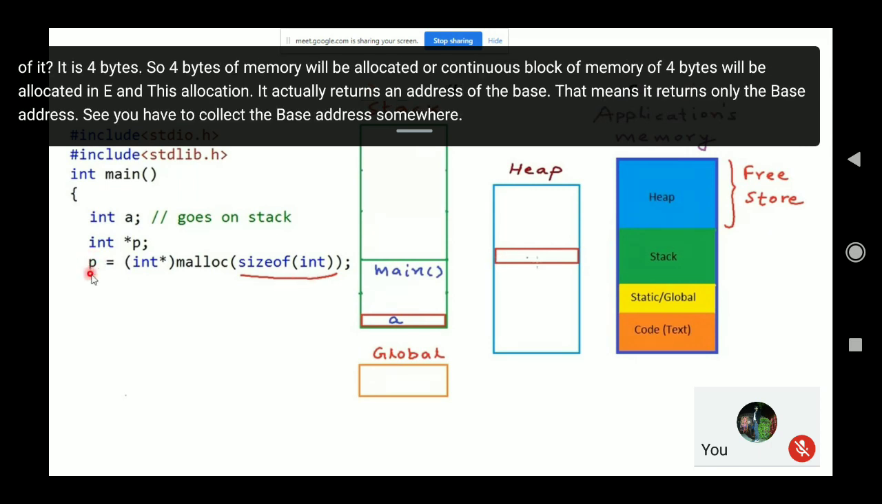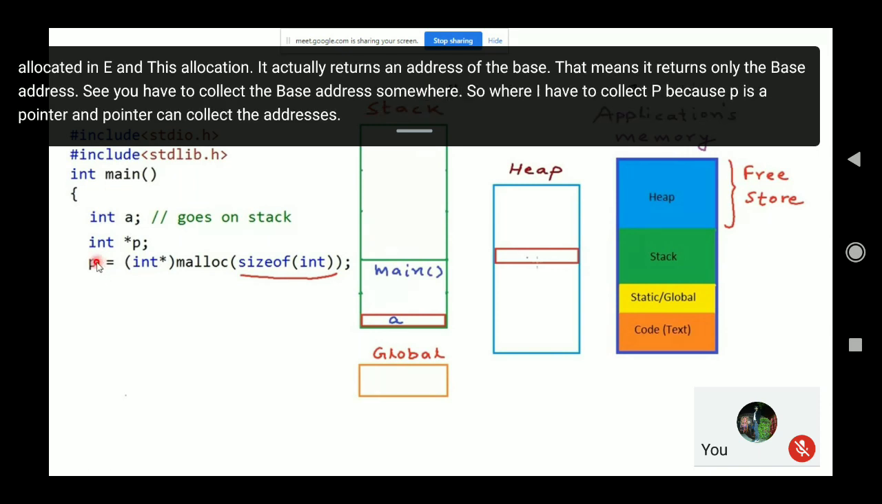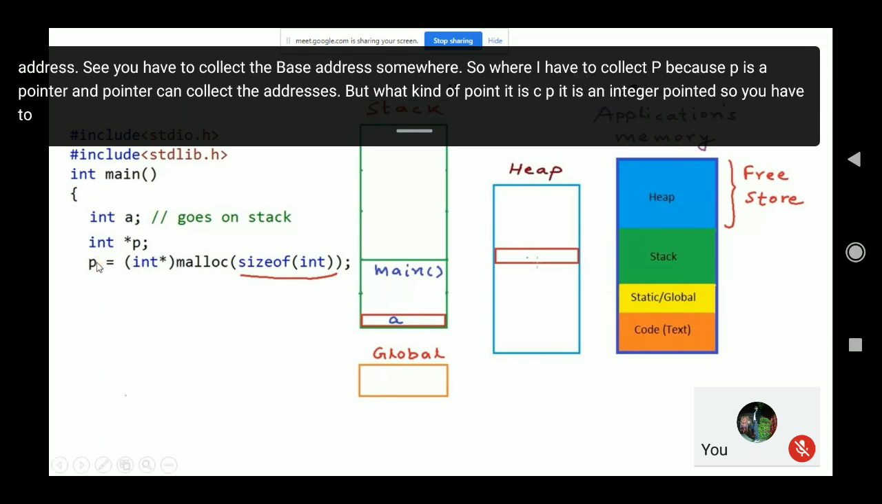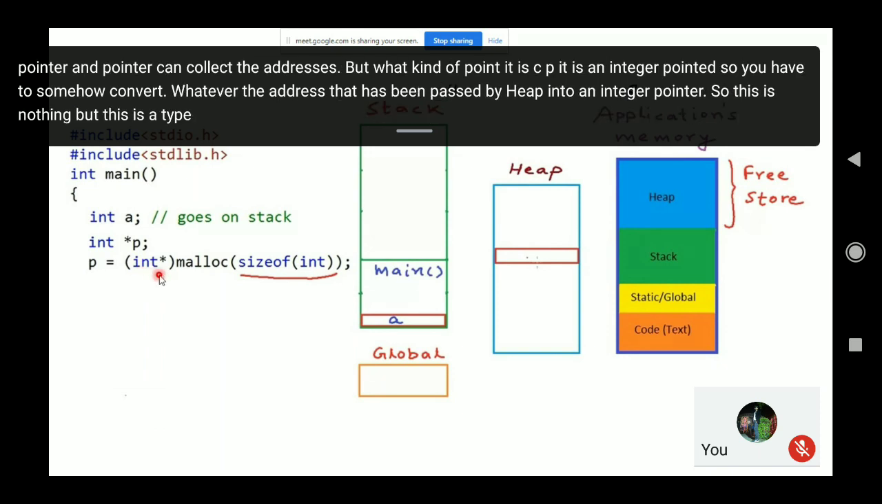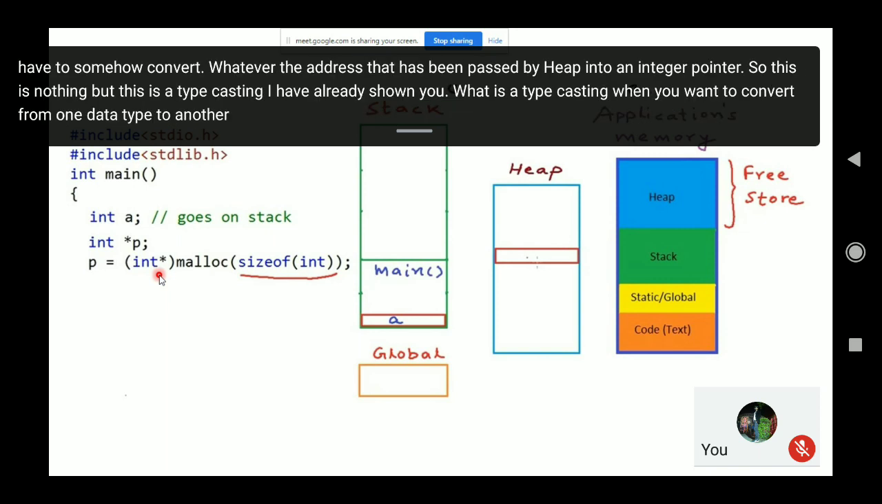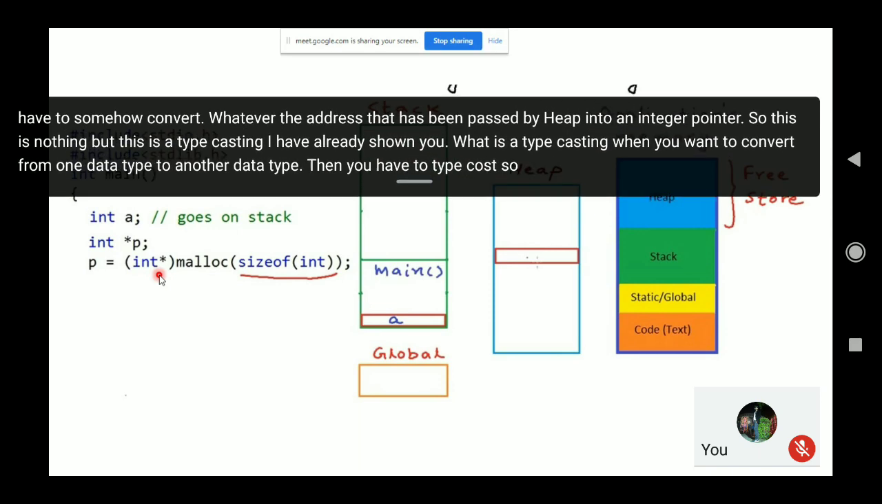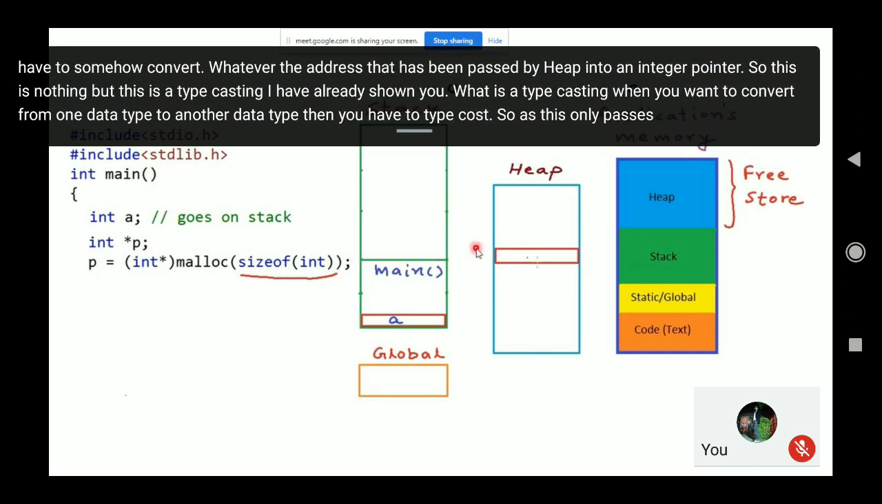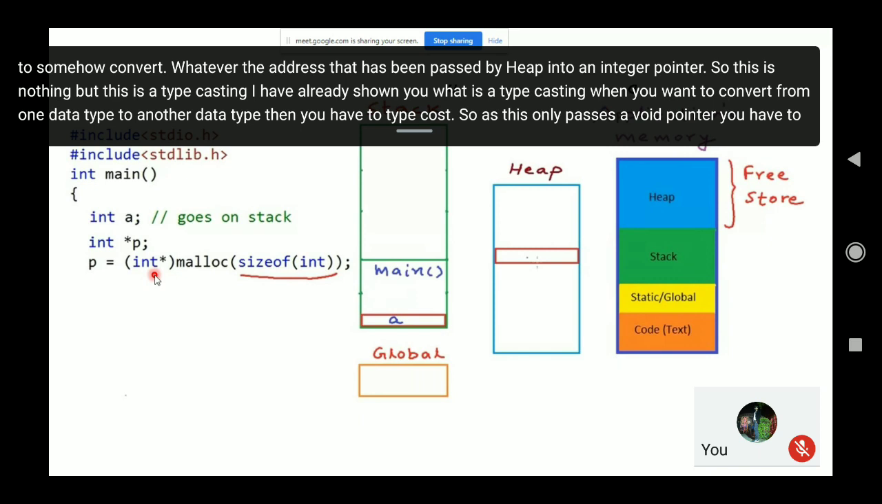So where do I have to collect it? In P, because P is a pointer and a pointer can collect addresses. But what kind of pointer is P? It is an integer pointer. So you have to somehow convert whatever address has been passed by the heap into an integer pointer. This is nothing but typecasting. I have already shown you what typecasting is. When you want to convert from one data type to another, you have to typecast. As the heap only passes a void pointer, you have to convert it into an integer pointer.